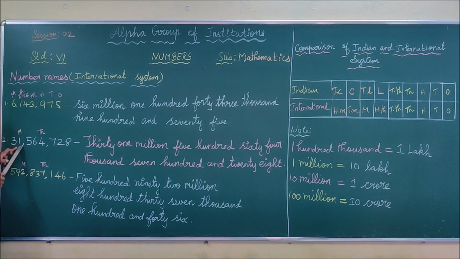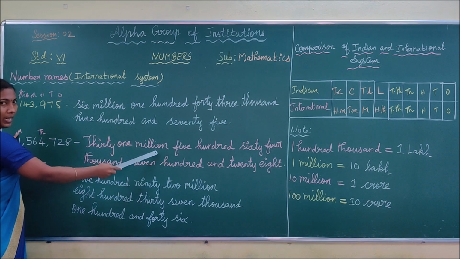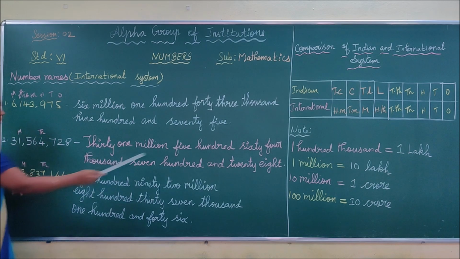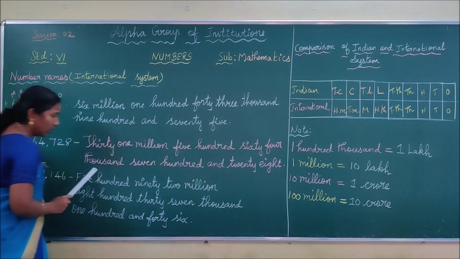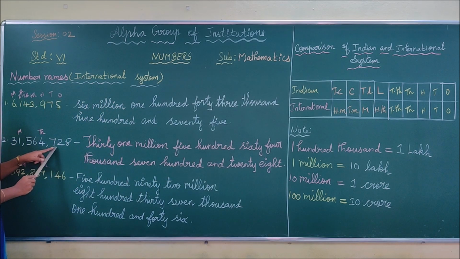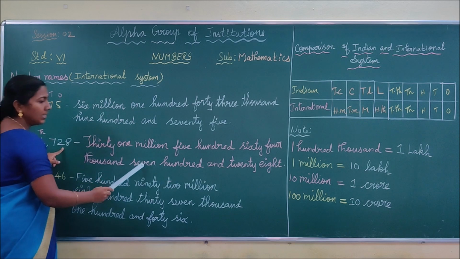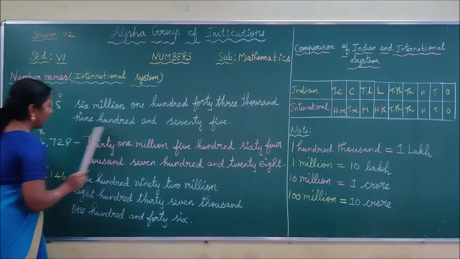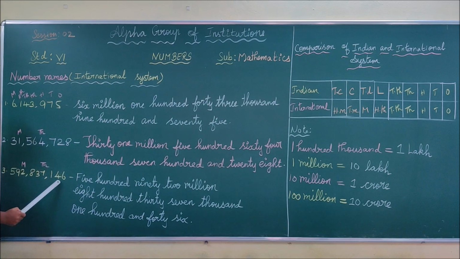Okay, 31 million. That is 31 million. And then you have to read this number as a whole. 564, don't use 'and'. 564,000. And the next, 728. Thus you are writing 728. You have to use the conjunction 'and' in the period of ones only, not in other periods, that is the thousands period or millions period. In the Indian system also.